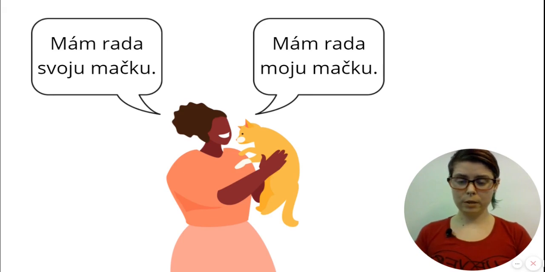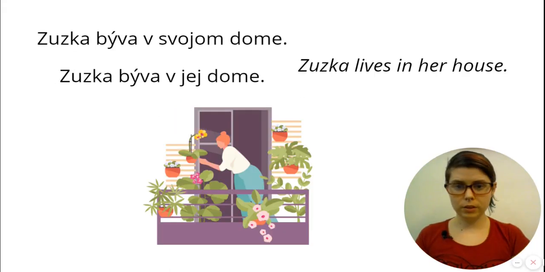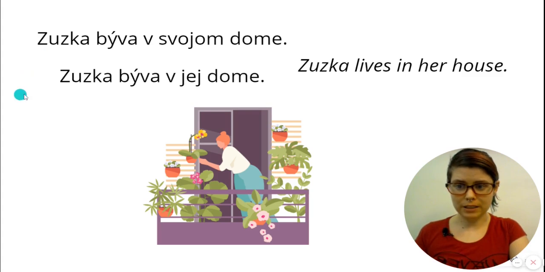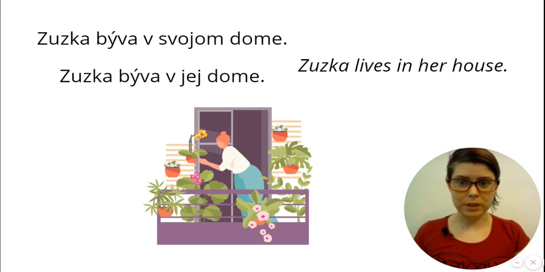I am going to show you a couple more examples. Notice the difference between these two sentences. Zuzka býva v svojom dome. Zuzka býva v jej dome. So the English translation is the same for both of these. Zuzka lives in her house, but the meaning is different. In the first sentence, Zuzka býva v svojom dome, the meaning is Zuzka lives in her own house. But in the second sentence, Zuzka býva v jej dome, it means Zuzka lives in another woman's house.